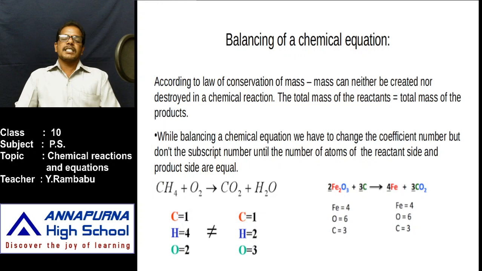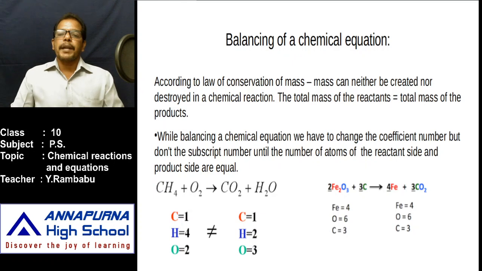What is the law of conservation of mass? During any chemical reaction, mass can neither be created nor destroyed. It means the total mass of the atoms in the reactants is equal to the total mass of the products.